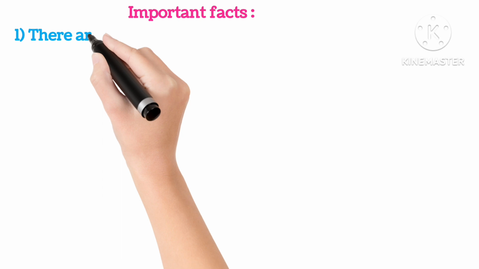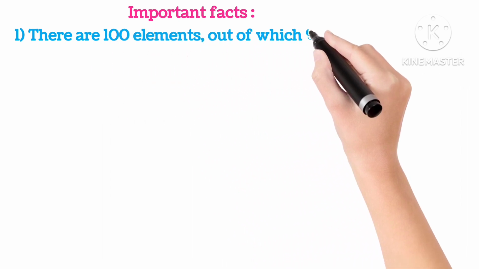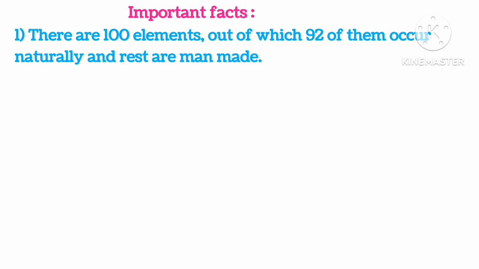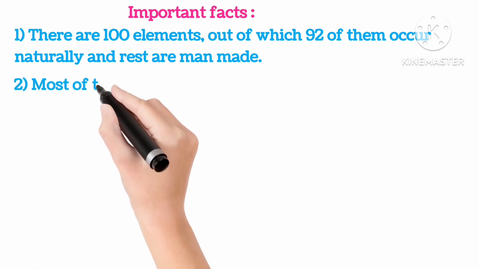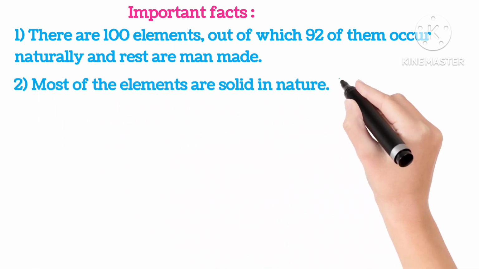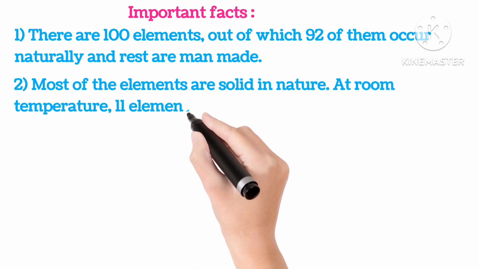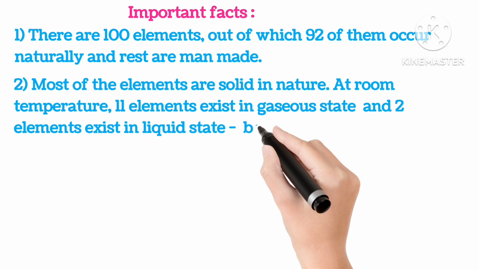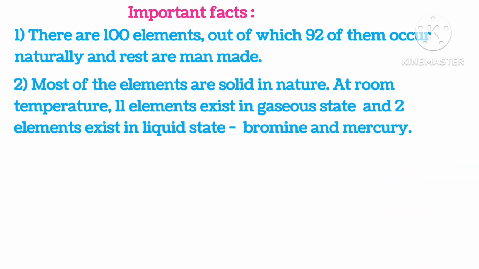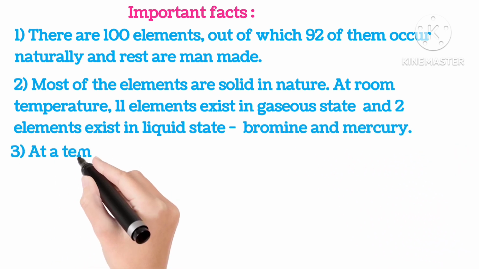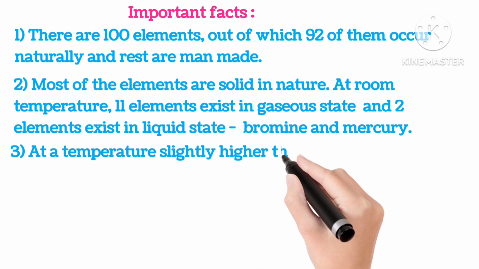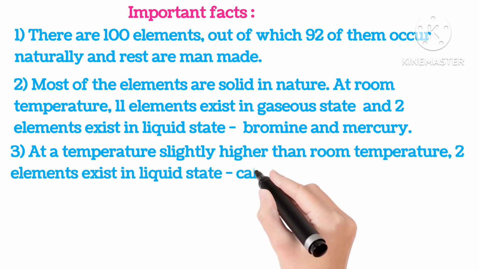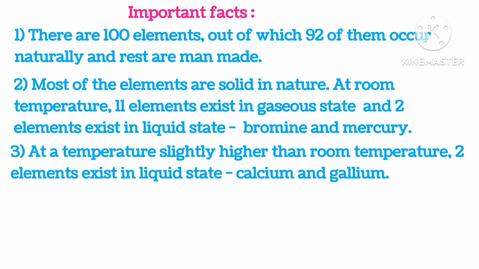Important facts. There are 100 elements, out of which 92 of them occur naturally and rest are man-made. Most of the elements are solid in nature. At room temperature, 11 elements exist in gaseous state and 2 elements exist in liquid state, which are bromine and mercury. At a temperature slightly higher than the room temperature, 2 elements exist in liquid state, calcium and gallium.